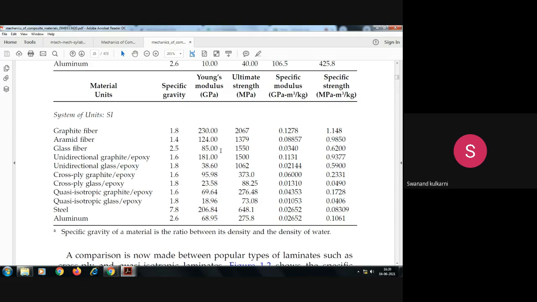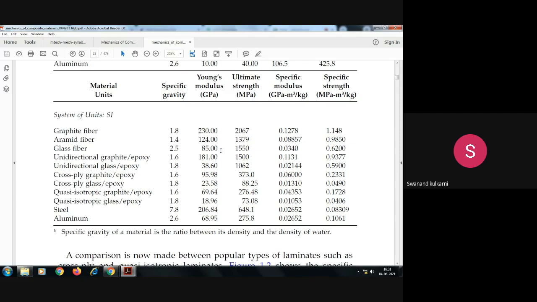So E is 70 or 200 gigapascal in case of aluminum or steel. Now we are going to compare that with the fibers. For graphite fiber, it is more than steel: for steel it is 200, 210, but in case of graphite fiber, it is 230. How large these graphite fibers are. And for glass fiber it is 85, or for aramide fiber it is 124.